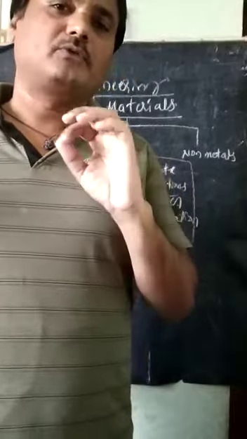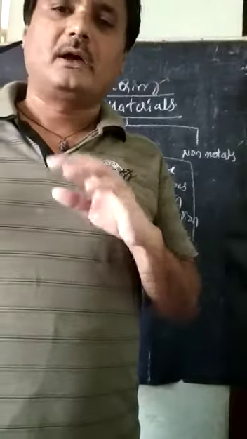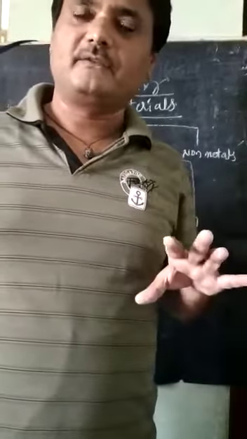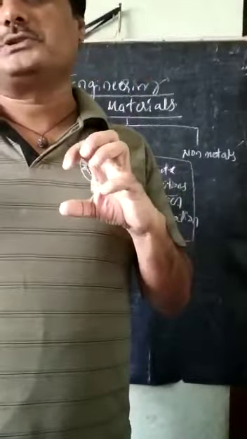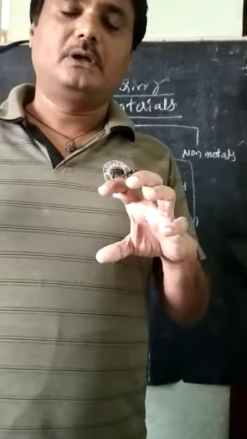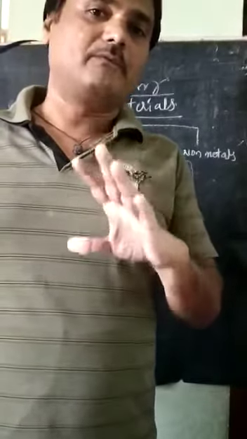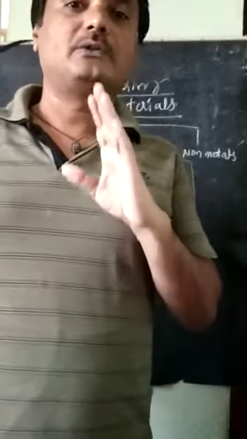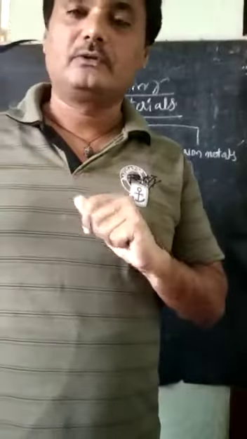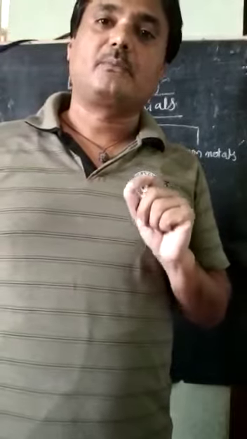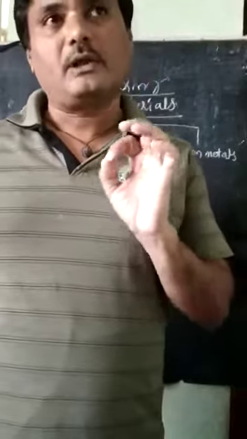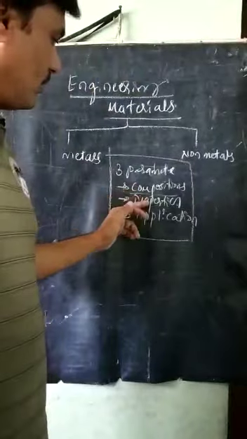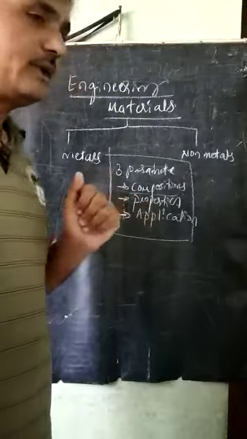If we take brass, bronze, plastic, any polymers, any semiconducting materials, any kind of materials, what are the chemical compositions available in that? How will those chemical compositions help it to withstand certain properties, and how is it suitable for certain applications? Therefore, the study of the composition of metals as well as non-metals is very, very important. Similarly, the properties and the applications.